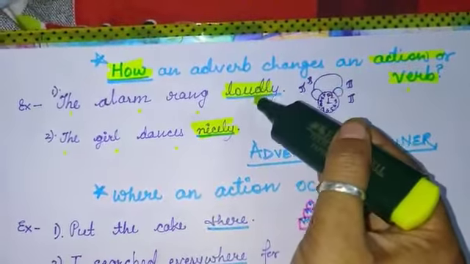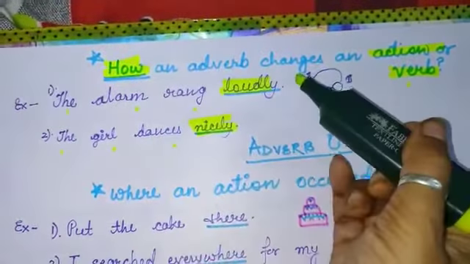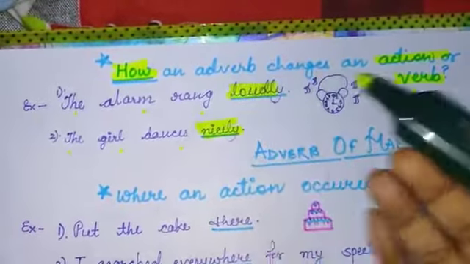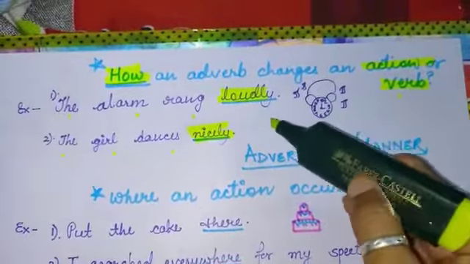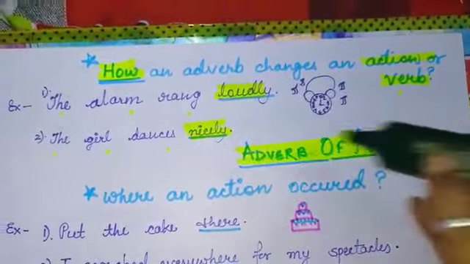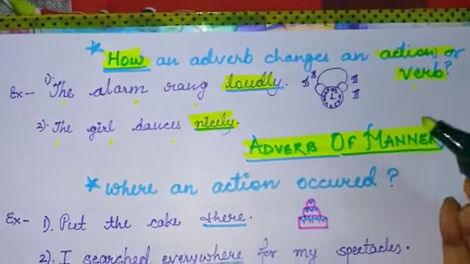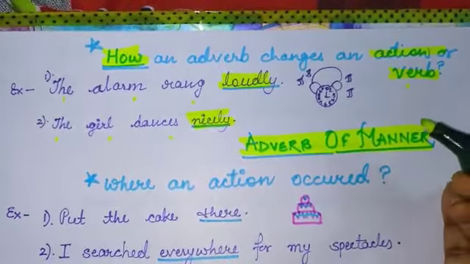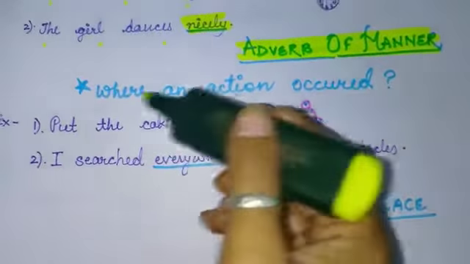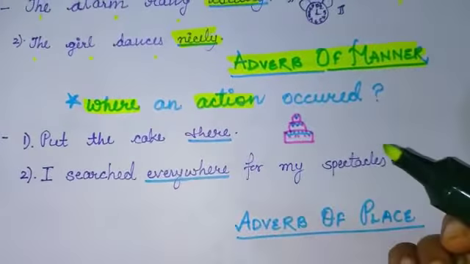Here in first one we are telling the manner of alarm कि वो कैसे बजता है, and in second we are telling the manner of girl's dance कि वो कैसे dance करती है. So this type of adverbs are known as adverb of manner. Adverb of manner is an adverb which can tell you how an action is performed या काम कैसे हो रहा है.